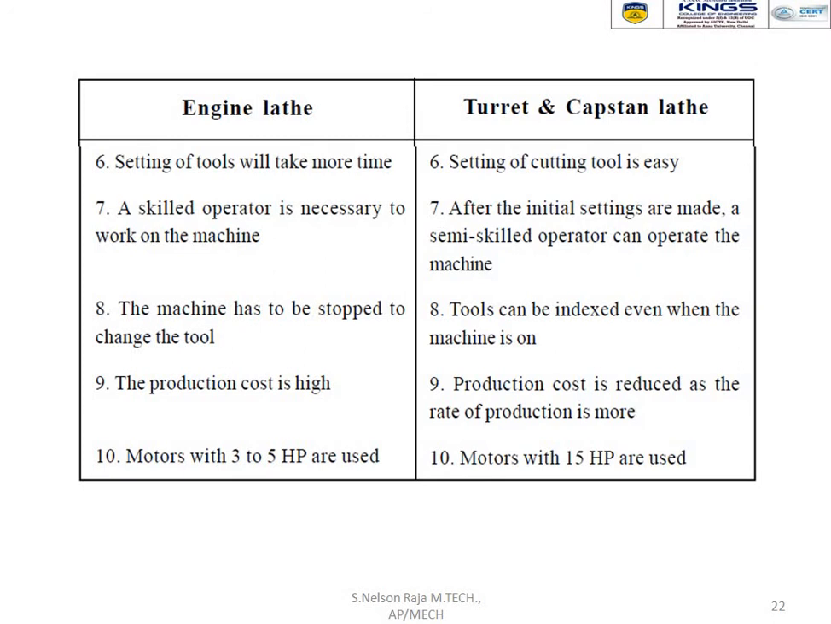Motors with 3 to 5 HP are used in the engine lathe. Motors with 15 HP are used in the semi-automatic lathe. So the engine lathe only has 3 to 5 horsepower of motor, but the semi-automatic lathe machine has a maximum of 15 HP motor.